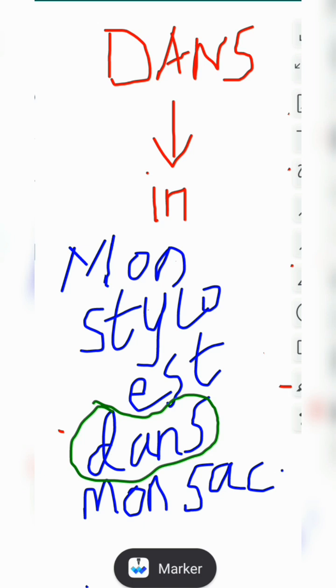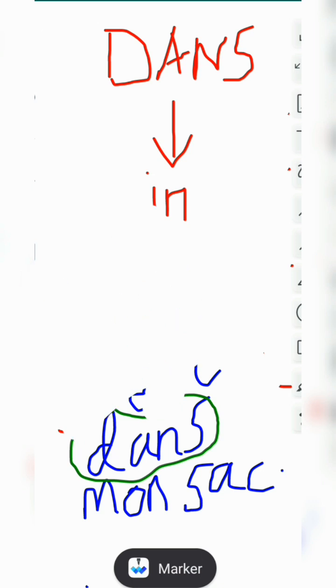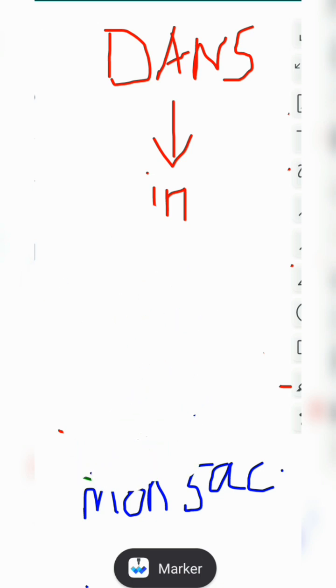But don't forget that, for example, when you're talking about the teacher in the classroom, you have to use en. So even if you say mon stylo est dans mon sac, you cannot use dans with the teacher, with class. What you use is en classe, in class.